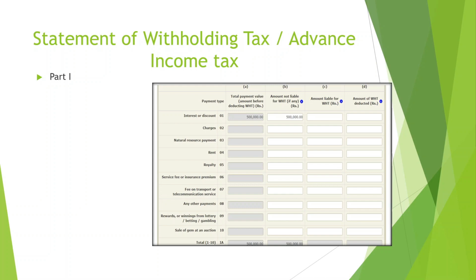The amount subject to withholding tax or advance income tax should be indicated in column C of the tax statement. For example, a rent amount of rupees 1 lakh and 10,000 per month for an individual or a company. In column D, the withholding tax deducted should be mentioned.